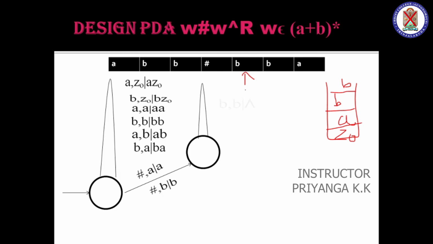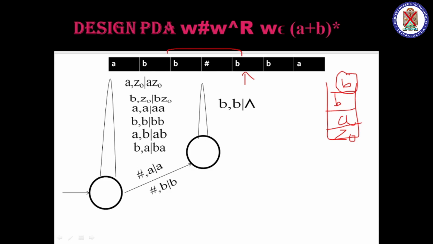B. Okay, so look here, B comes on the tape, B is on the top of the stack. So here this B and the immediate B must be matched. So this B comes on the stack, I make it null because B and B are matched. Next this B and this B are matched, so it has become null.